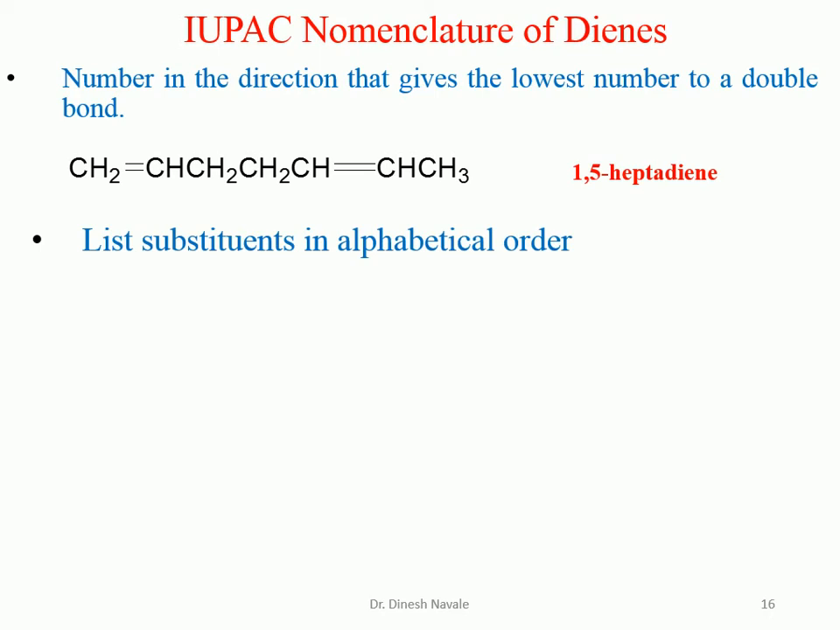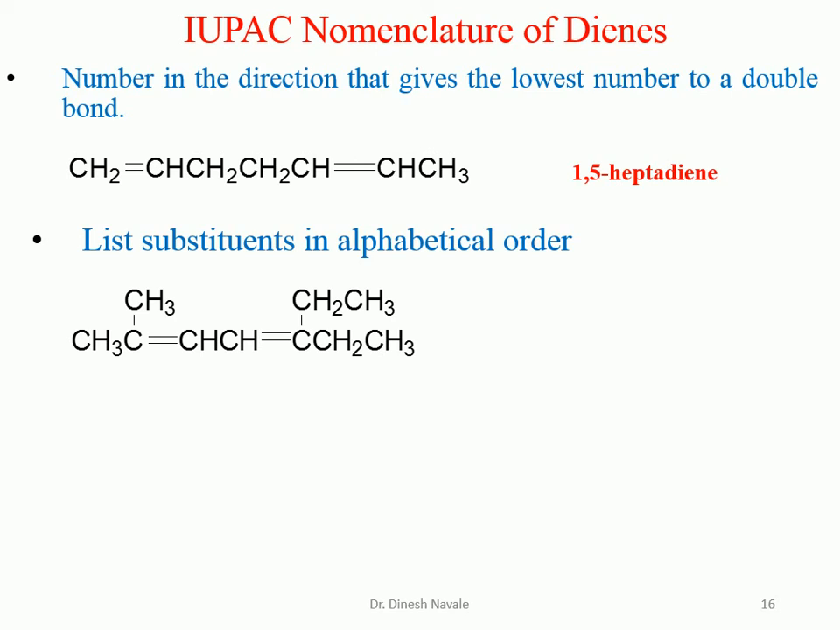So list substituents in alphabetical order. So we have to utilize alphabetical order. So for this molecule, it is carbon number 1, 2, 3, 4, 5, 6, 7. So it is a heptane. And NE will be replaced by di-ENE. So it is going to become what? Heptadiene. The position of the double bond is between carbon number 2 and carbon number 3, as well as carbon number 4 and carbon number 5. So it is going to become hepta-2,4-diene. There are two substituents present. One is methyl, another one is ethyl.